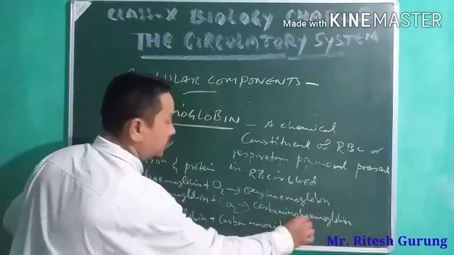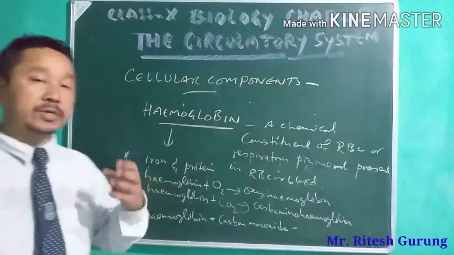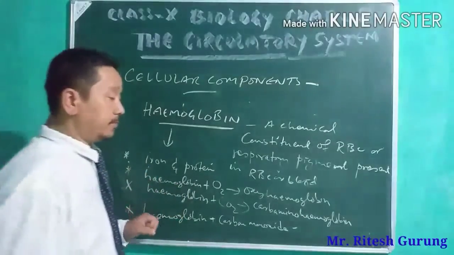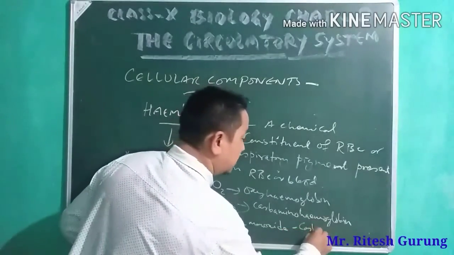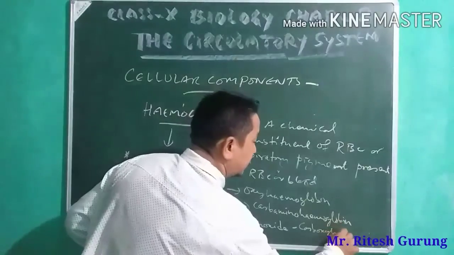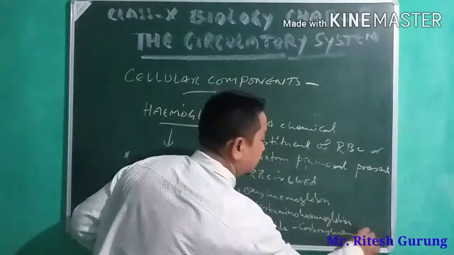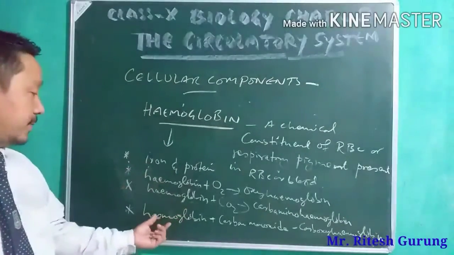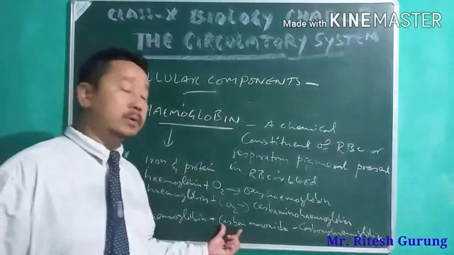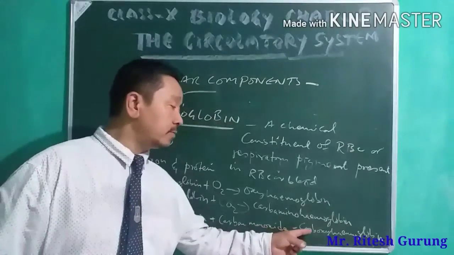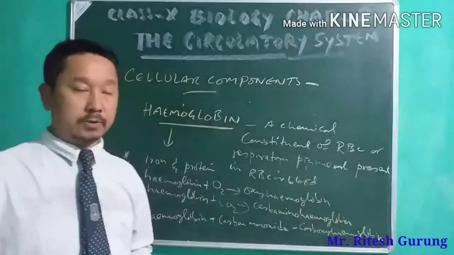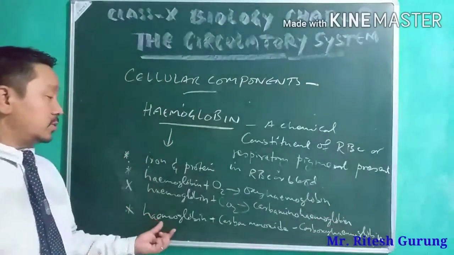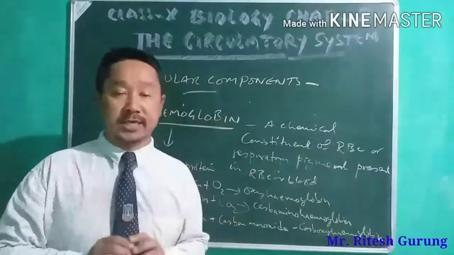That means hemoglobin has a strong capacity to combine with carbon monoxide to form a compound called carboxyhemoglobin. So these are the different compounds formed. Hemoglobin combined with carbon monoxide forms carboxyhemoglobin.